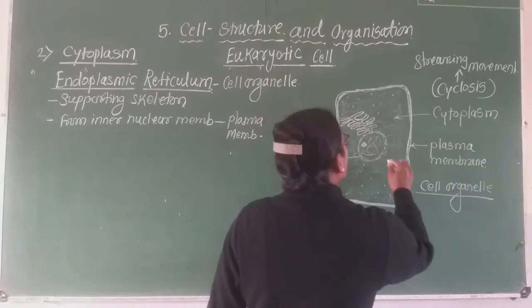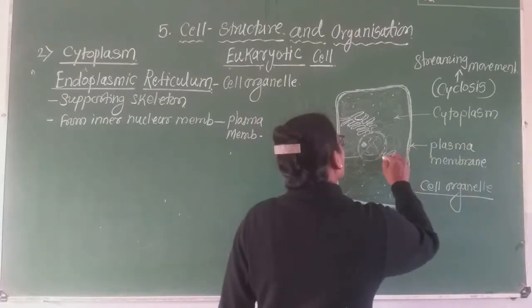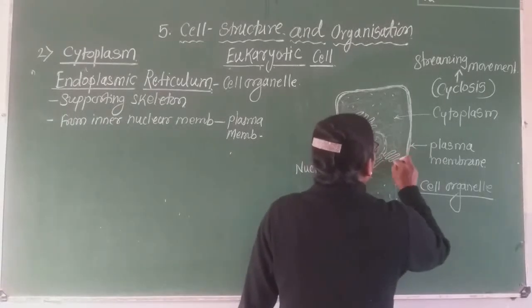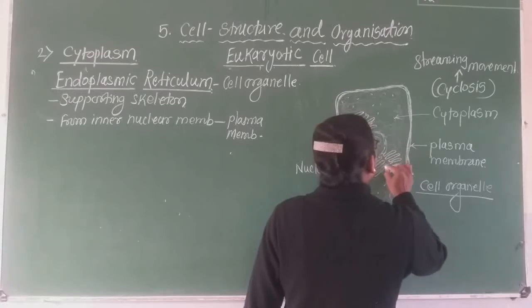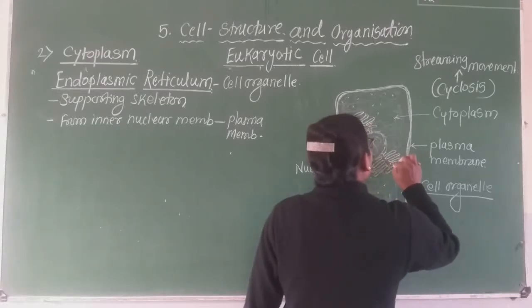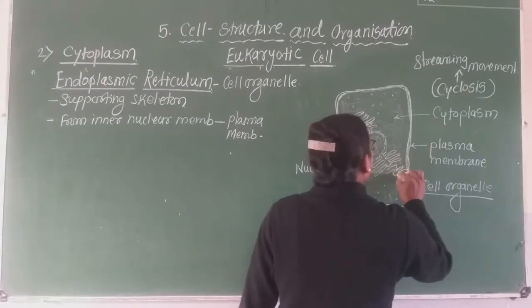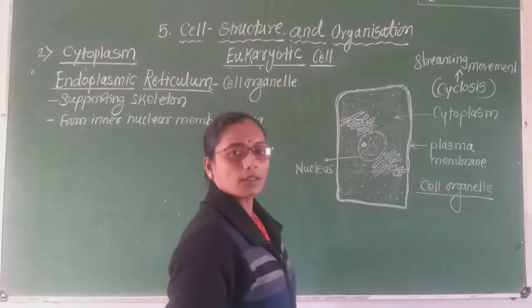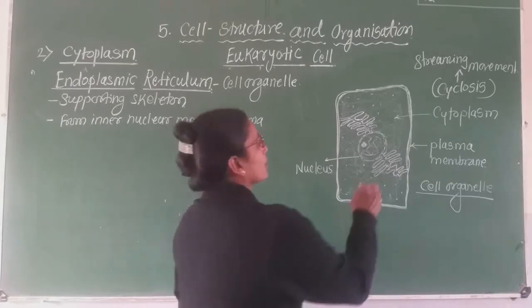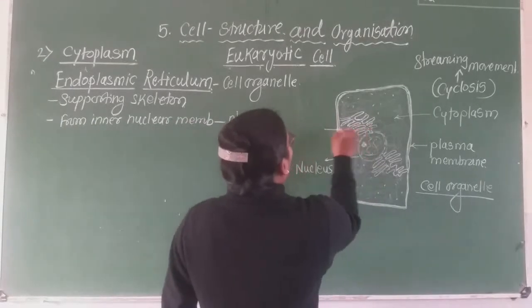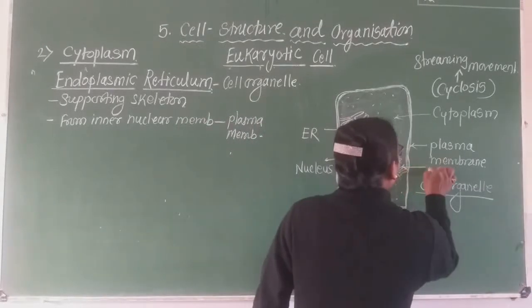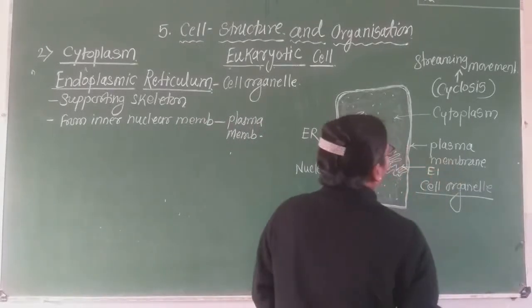Also here is the presence of the endoplasmic reticulum. It appears like cisternae, tubule-like structures or sac-like structures. It starts from the nucleus, that is the nuclear membrane, and it is attached towards the plasma membrane. Okay, this is endoplasmic reticulum. This is also endoplasmic reticulum.